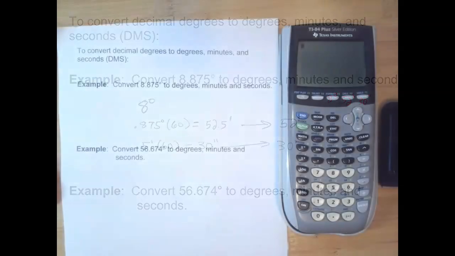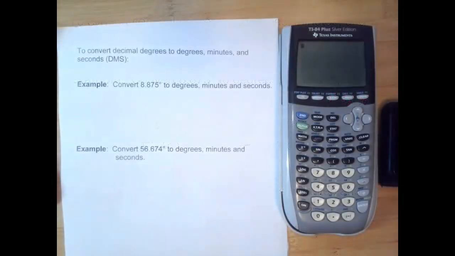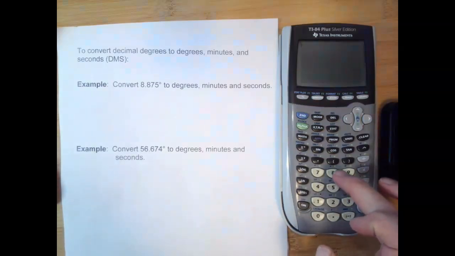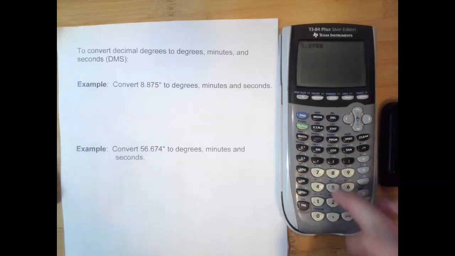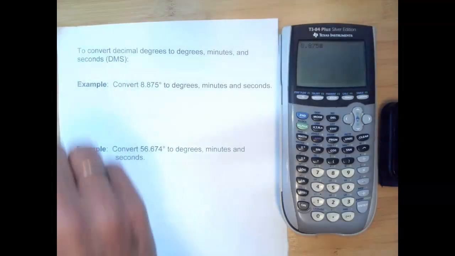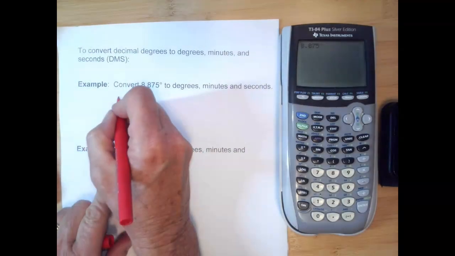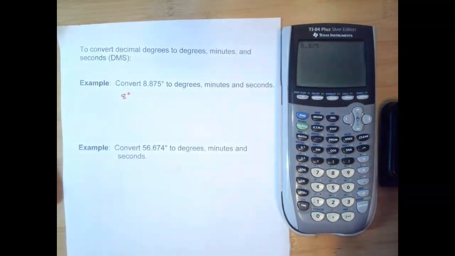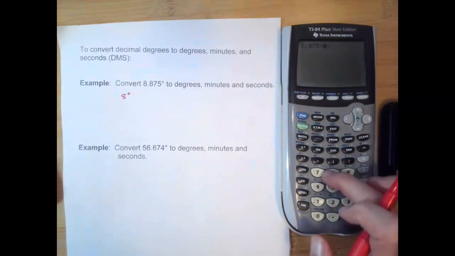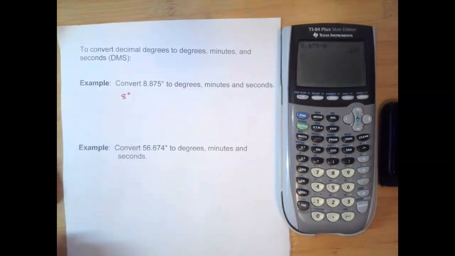I want to show you on your calculator how to change decimal degrees to degrees, minutes, and seconds. So I've got two examples here. The first one, I'm going to type in 8.875, so it's showing on my calculator screen. I'm going to write down the degrees, 8, and then subtract it off, minus 8. And I've got 0.875.